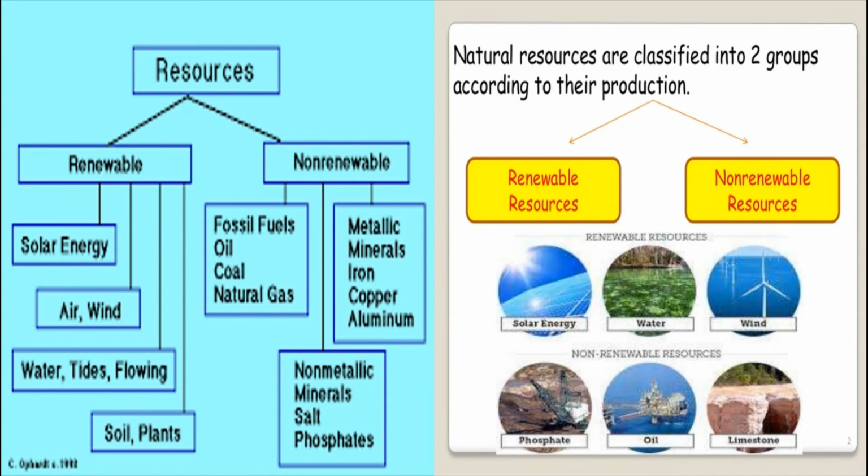Examples of non-renewable resources: fossil fuels, oil, coal, natural gas, etc. Metals also are given, metallic minerals like iron, copper, aluminium. Even salt and phosphates come under the non-renewable resources. Okay, fine. Next, see the pictures: solar energy, water, wind. Now I'm going to explain about their stocks and distribution.